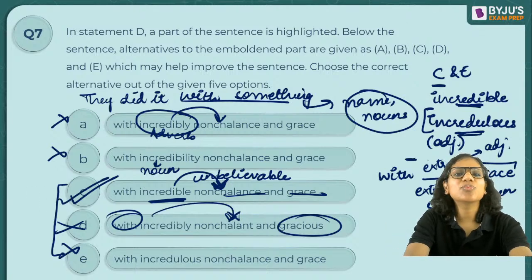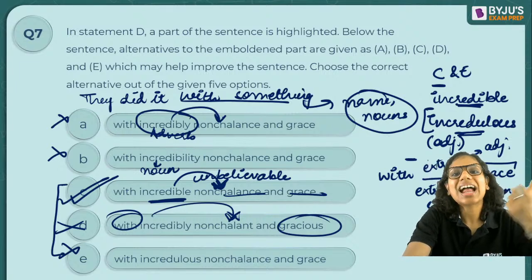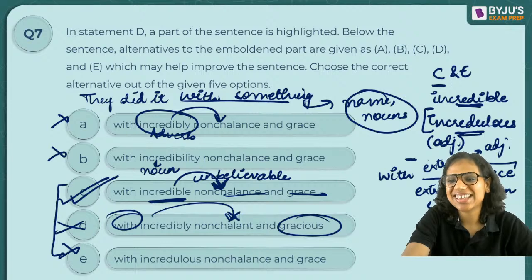Okay, nonchalant, someone who is very carefree and unconcerned and indifferent. That person is nonchalant. That attribute, that trait is nonchalance. Absolutely.